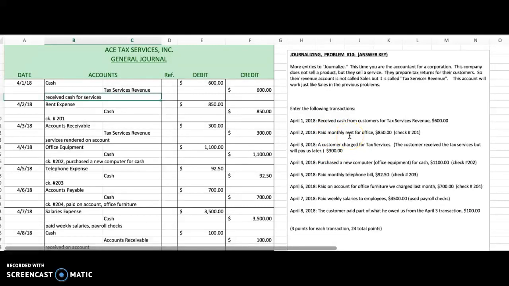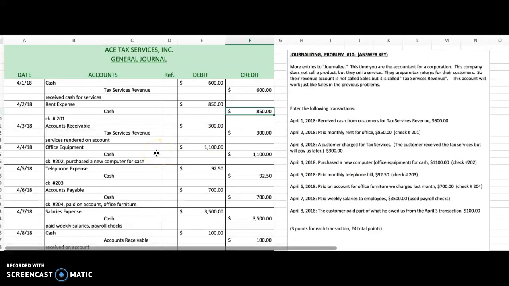You should understand that rent is a cost of doing business. We don't gain an asset for rent. We're not buying the office. We are renting it. So that is an expense. That's the account that goes on that line. Not accounts payable, not accounts receivable, but rent expense. And again, to clarify, it would be proper to put rent expense, not simply rent, just to clarify that this indeed is an expense. It went up, we paid more rent, we debit $850. Expenses increase on the debit side. And we pay cash, and we can see that because we wrote a check. Cash goes down, so therefore it's credited by $850.